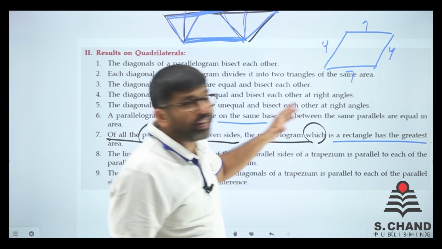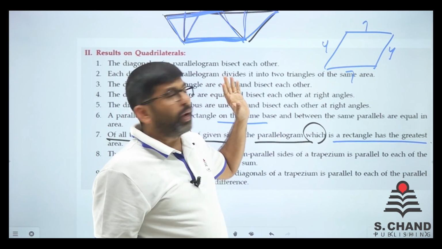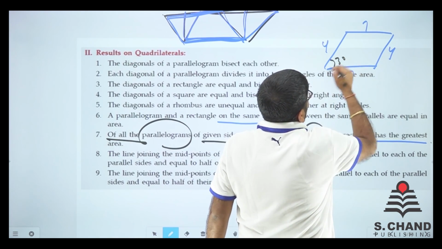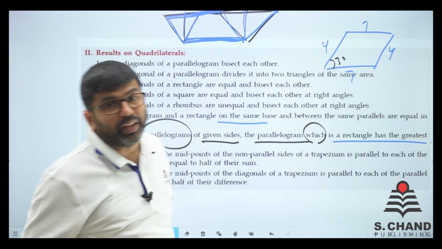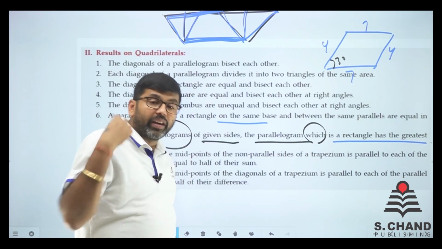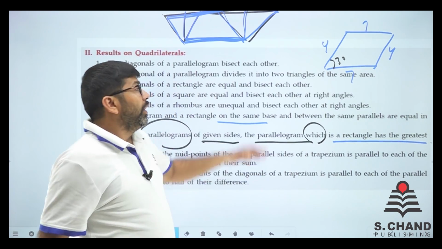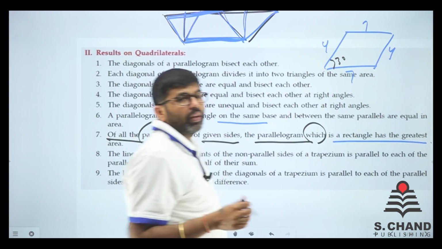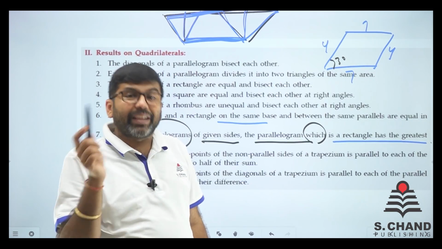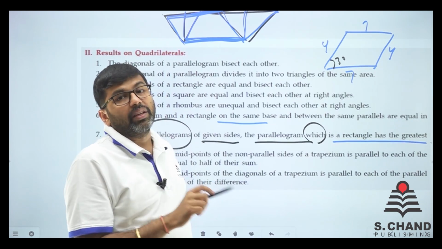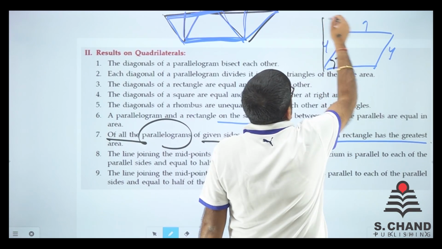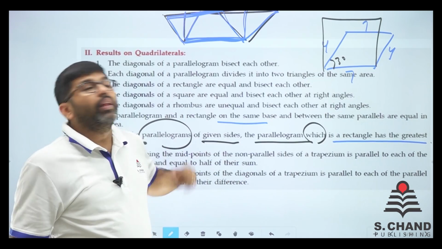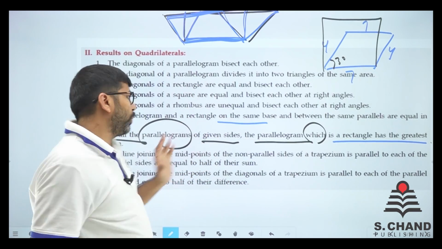With the 4 and 7, if you make a parallelogram with different angles, say this angle is 30 degree, one more with 60 degree, one more with 120 degree, the area with the given sides will be greatest for a rectangle of the same size. That means if it is at 90 degree, it will be of the greatest area. If you change the angle, the area will be lesser than the rectangle, right?